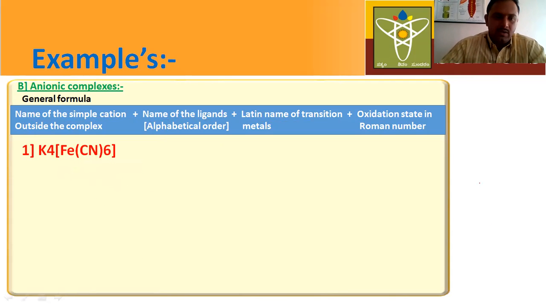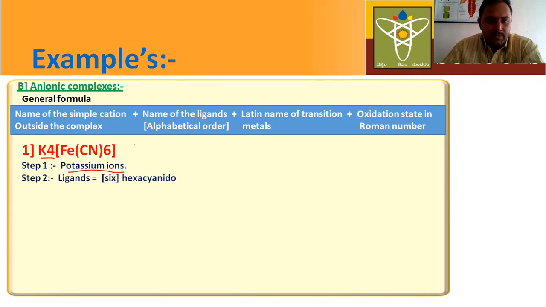Now let us write the name of the simple cation outside the complex. What type of ions are present as counter ions? Potassium. So this is the first step. Here, potassium ions. Next, step 2, name of the ligand. What type of ligands are present here? Only one type of ligand. And how many ligands are there? 6. So here the prefix is hexa. What is the name of this ligand? The name of this ligand is cyanido. It is not cyanide, it is cyanido according to the general formula.